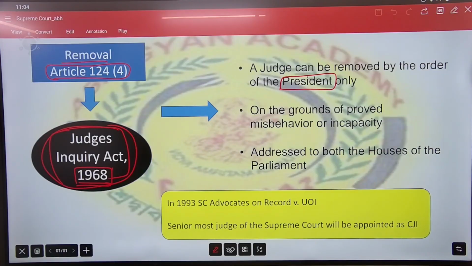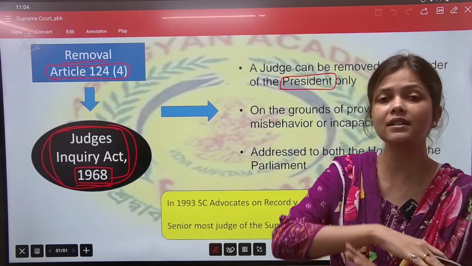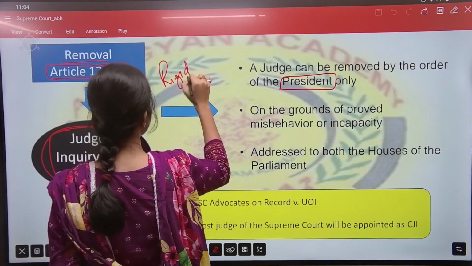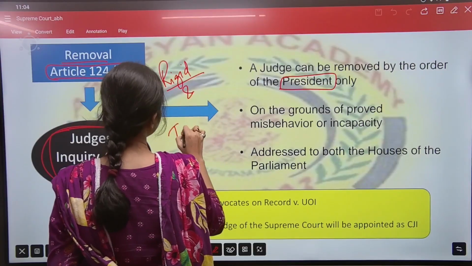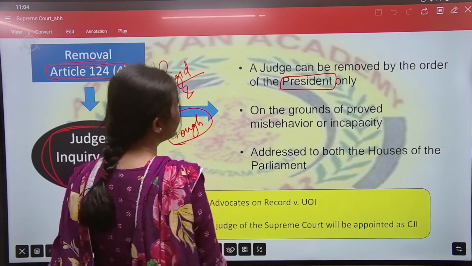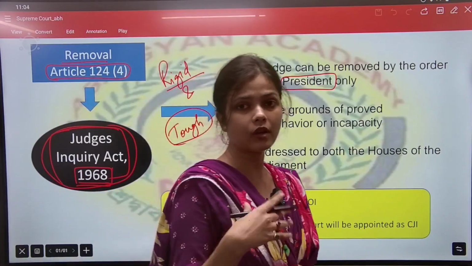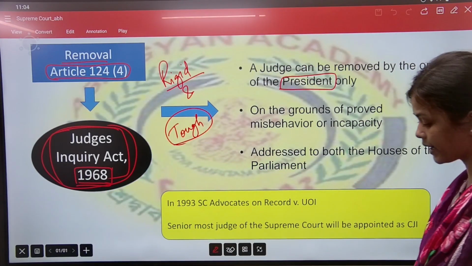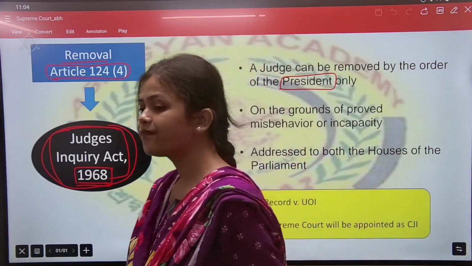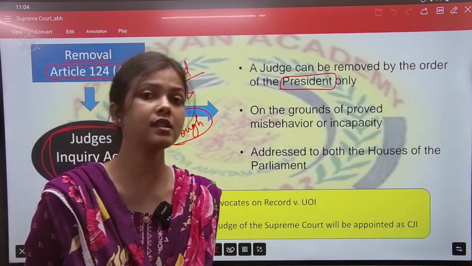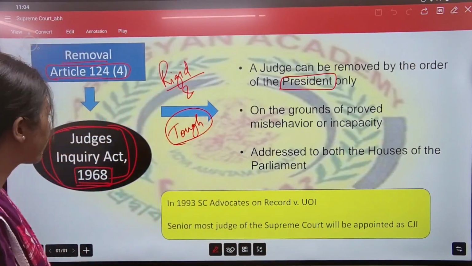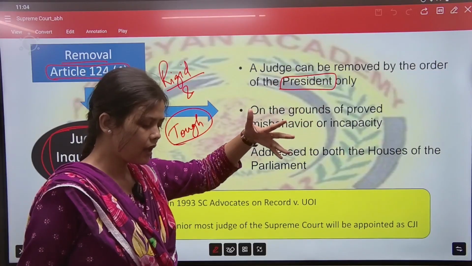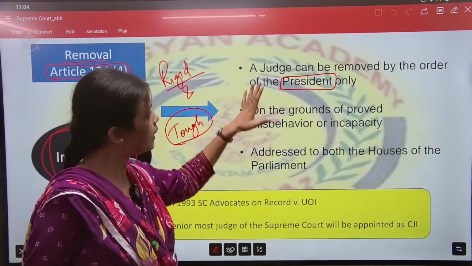Okay, but the removal, there is a long removal process and it is very rigid. The process is very rigid and tough. Currently also there is controversy revolving around the removal of the judge of Delhi High Court, Yashwant Verma. So his removal process is initiated in the parliament. At the last, the president will give his signature. That's why it is written down.